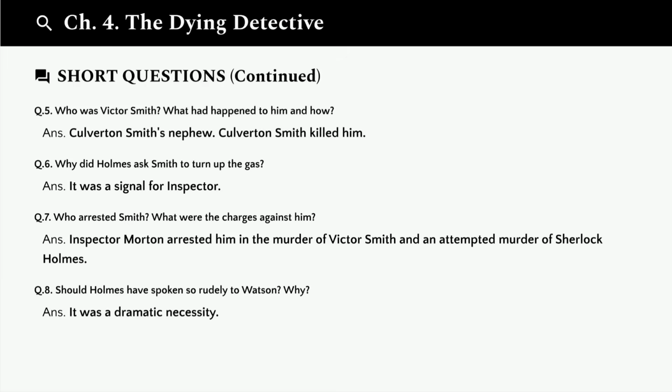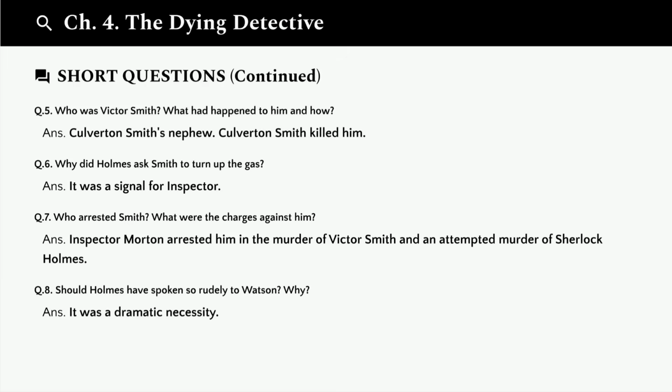Question 5. Who was Victor Smith? What had happened to him and how? Victor Smith was Culverton Smith's nephew. Culverton Smith killed him using the same method, an infected sharp spring in an ivory box. This established Smith as a murderer.